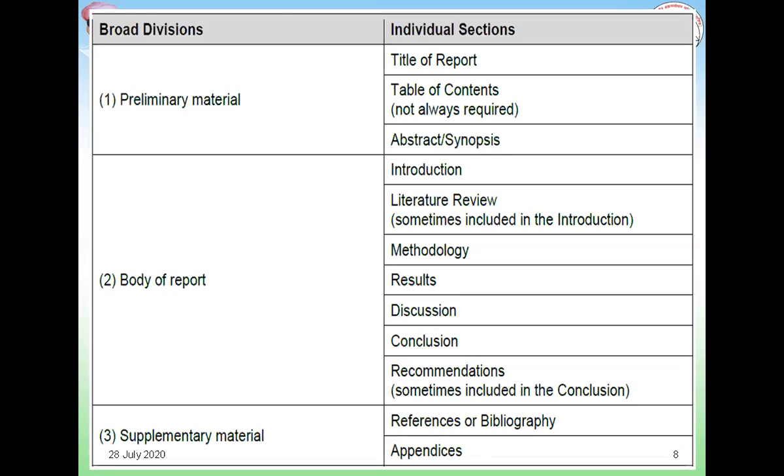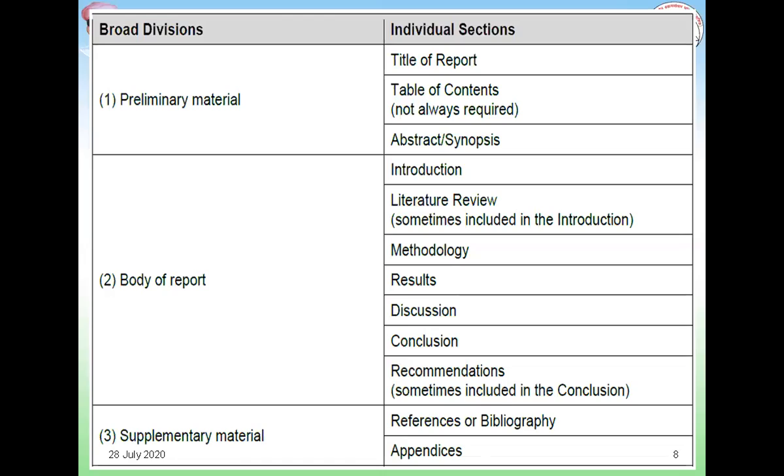And here it is expected that in literature review you give review of at least the research papers of the last 10 years, what kind of work has been carried out in the area of research in which you are carrying out your research work. That information is required to be given.